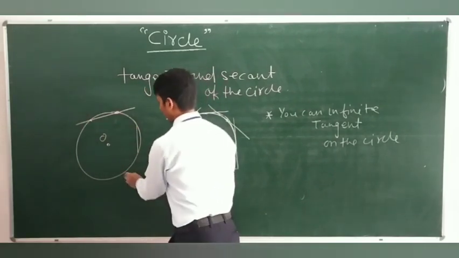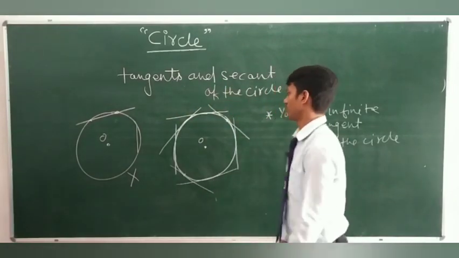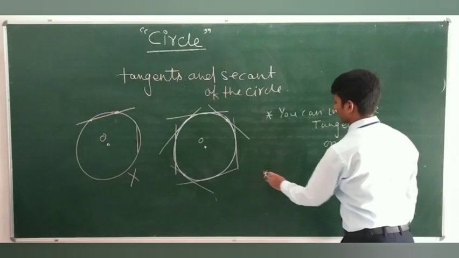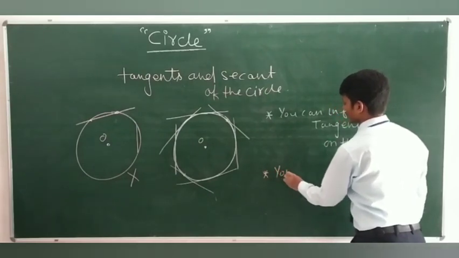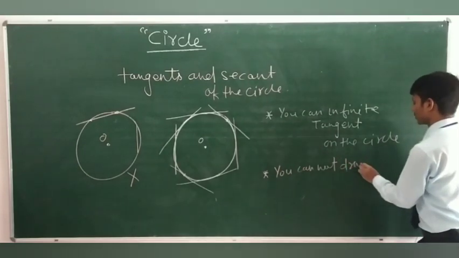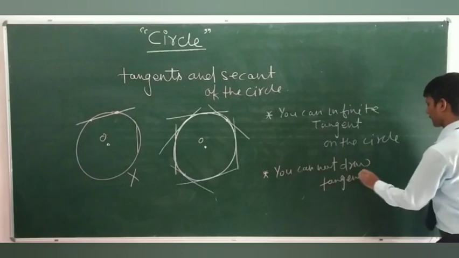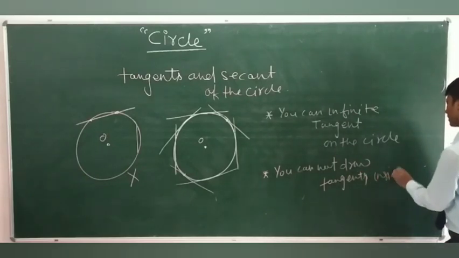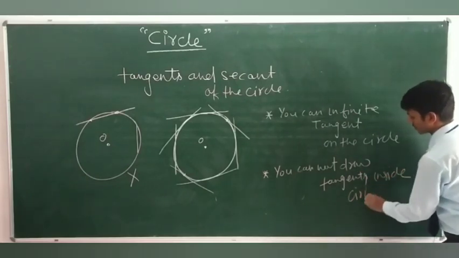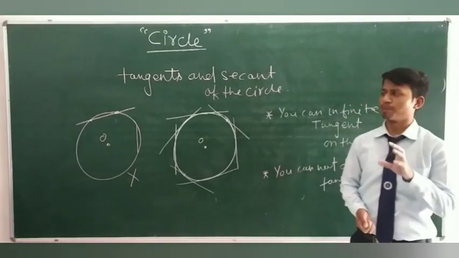So, you can't draw a tangent inside the circle. It is not possible. So, note that you cannot draw tangents inside the circle. This thing you should keep in your mind.